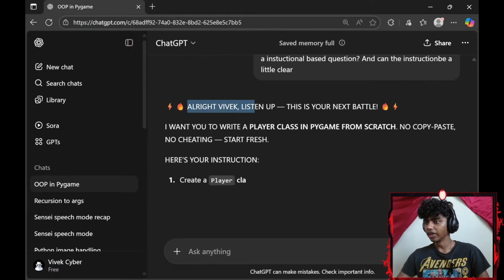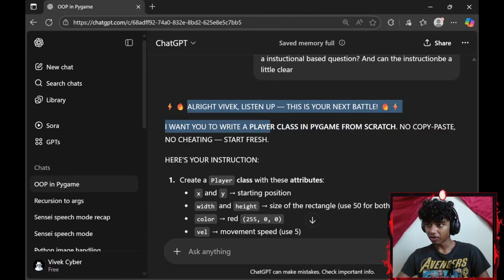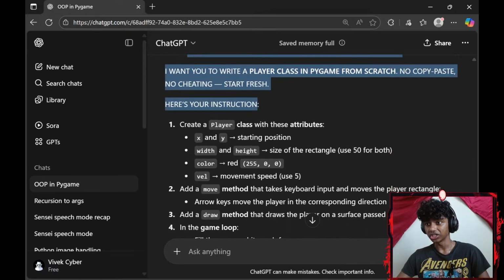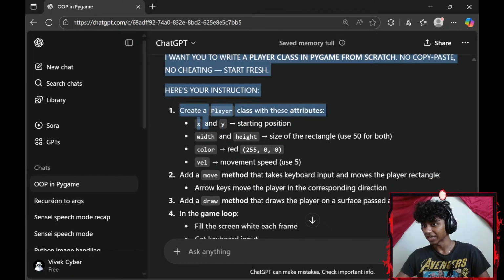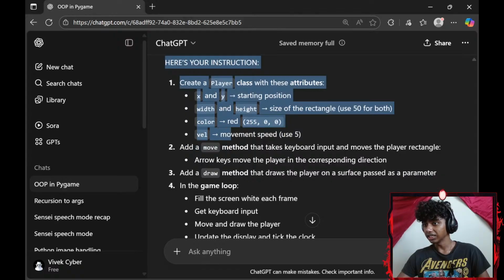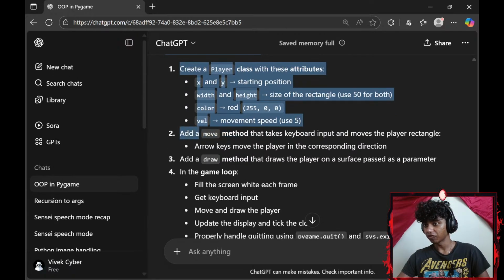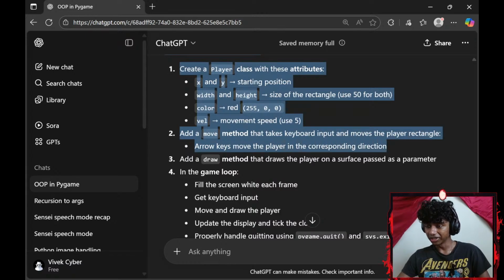Alright, let's see. Vivek, listen up. This is your next battle. I want you to write a player class in Pygame from scratch. No copy paste, no cheating, start fresh. Here's your instruction code. Create a player class with these attributes: x-axis and y-axis, starting positions, width and height, size of the rectangle, use both for 50, color red, the velocity, movement speed 5 pixels per frame. Add a move method that takes keyboard input and moves the player rectangle. Arrow keys move the player in the corresponding direction.